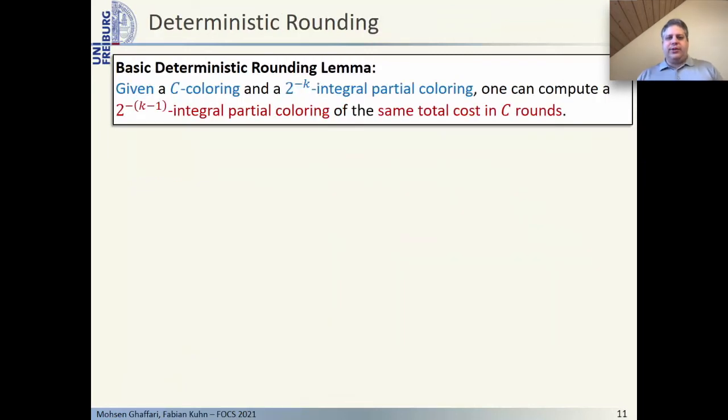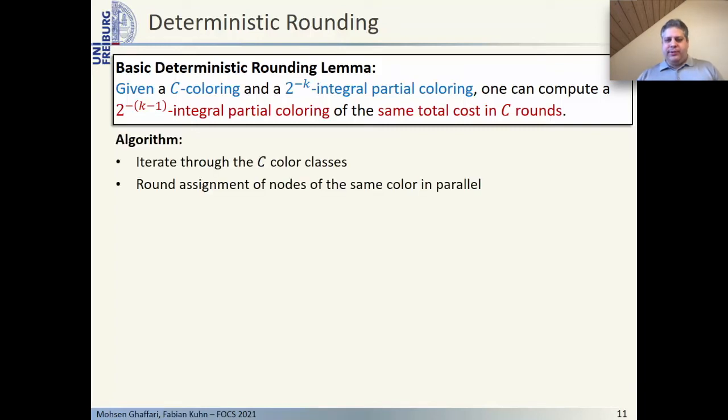Let's now look at how to deterministically round a fractional color assignment. We start with a basic algorithm that is still too slow. Assume that we are given a proper C coloring of the nodes of our graph, and that we are given a 2 to the minus k integral fractional color assignment. We claim that we can then obtain a 2 to the minus k minus 1 integral fractional color assignment with equal or better total cost in C rounds. The idea of the algorithm is very simple. We iterate over the C color classes, and when considering the nodes of a specific color, we compute a new 2 to the minus k minus 1 integral assignment to those nodes in parallel.